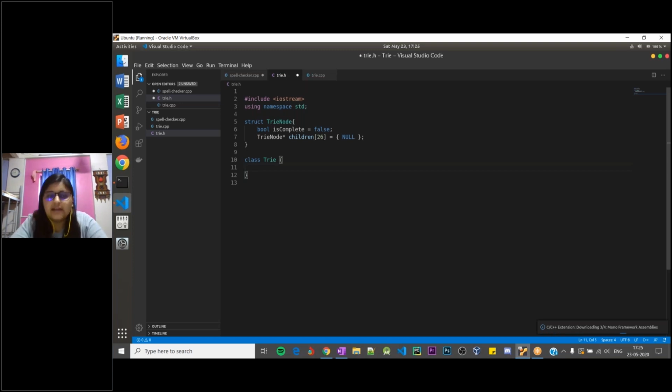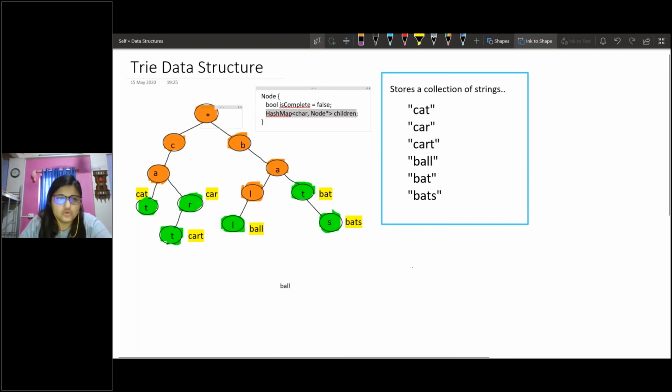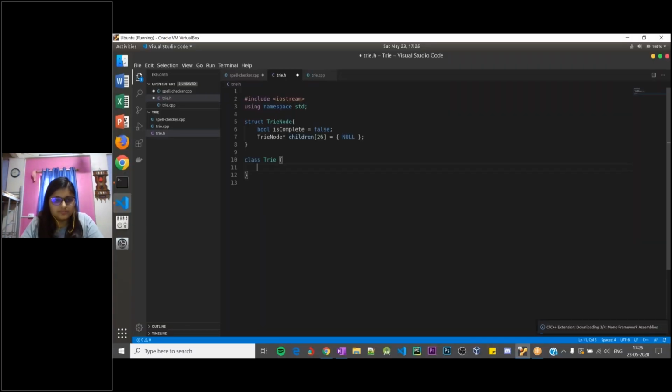So what we need inside a trie is we need that root node, right? As I showed you over here, we need a root node which won't exactly store any information in itself, but it is just a starting point of our trie data structure. So it can actually point to 26 characters, and it can store whether those characters are present or not, right? So I'll create a private variable, TrieNode star root, which currently points to null. So we won't initialize it unless and until an object of this class has been created.